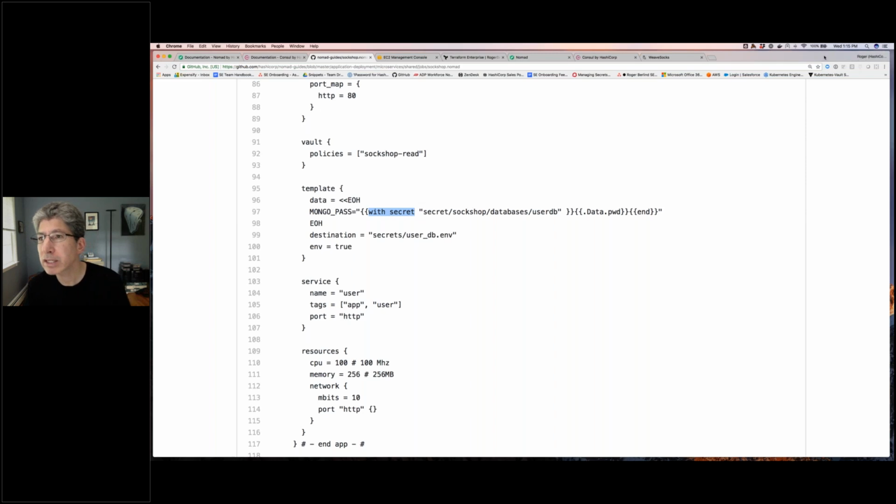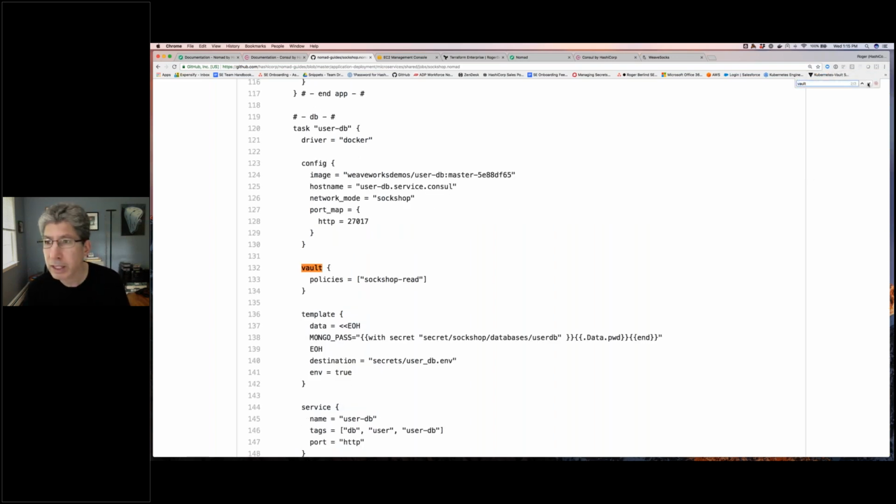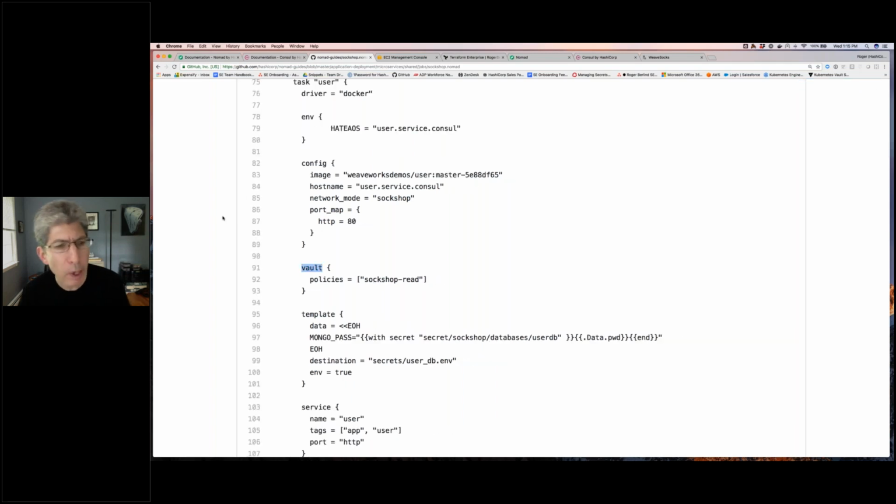In fact, we might see something in here. Let me just move this down. I think if I search for Vault in here, I should find Vault in this file somewhere. There we go. Vault policies. There might be one more. No, it's just the Vault policies. But I did configure Vault. I think it's part of my Nomad configuration itself, not this file, but a different file. I configured Vault.